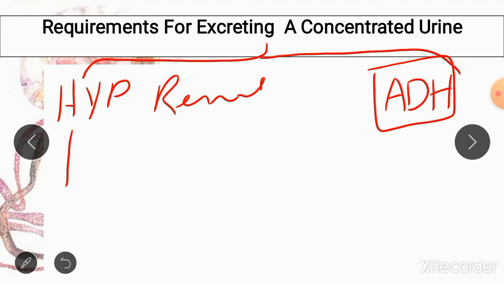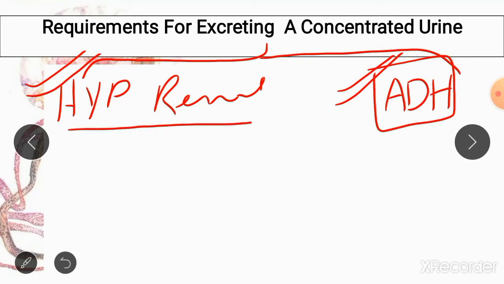Whenever you are asked a question that describes the formation of concentrated urine, first you are going to mention that the requirements for formation of concentrated urine are, first, large quantities of ADH in your blood and, second, hyperosmolarity in your renal interstitium.